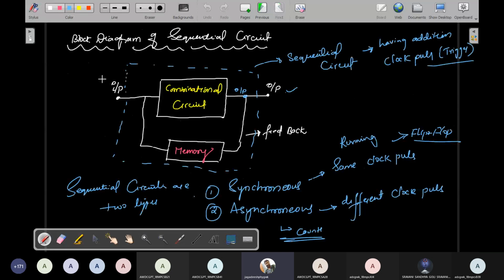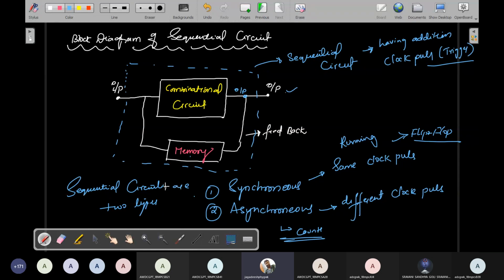The block diagram of a sequential circuit is a combinational circuit with memory. Memory is connected through a feedback process. Right now, if you give input to this combinational circuit, you get output, represented by blue color. That output is a past output because it represents the present state. The past output is stored in the memory device, and with reference to this past output and the present input, the sequential circuit's output is decided.